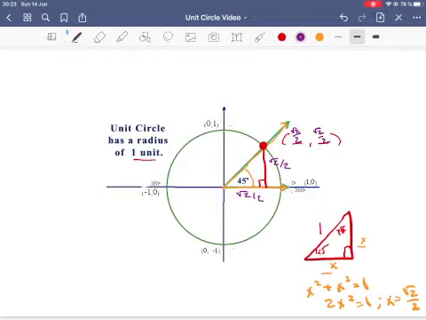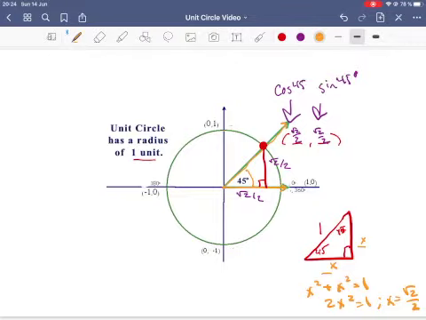And the cool thing about the unit circle and angles in standard position is this is the cosine of 45 degrees, and this is the sine of 45 degrees. Now, I don't think all of you have really processed this yet. Some of you have. I'd say about half of you, I feel confident that you understand this. About half of you are a little shaky on this.